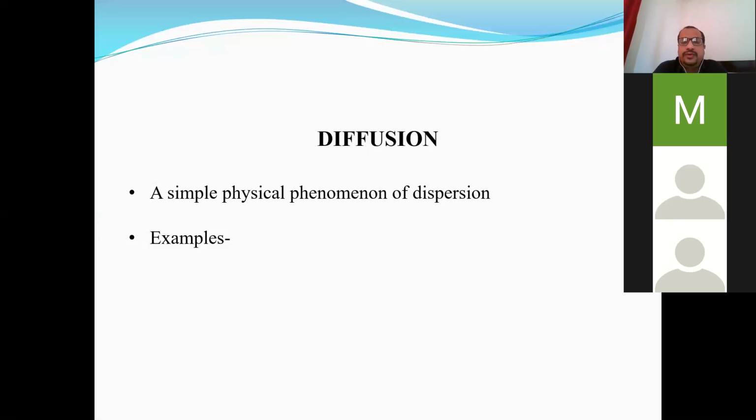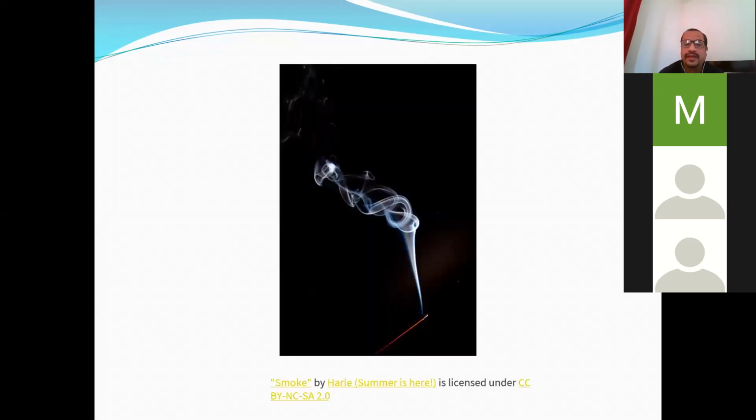What is diffusion that you studied? Well, it's a simple physical phenomenon of dispersion that we experience in our daily life, such as if an incense stick or agarbatti is lighted in a room, then the fragrance is distributed throughout the room very immediately.